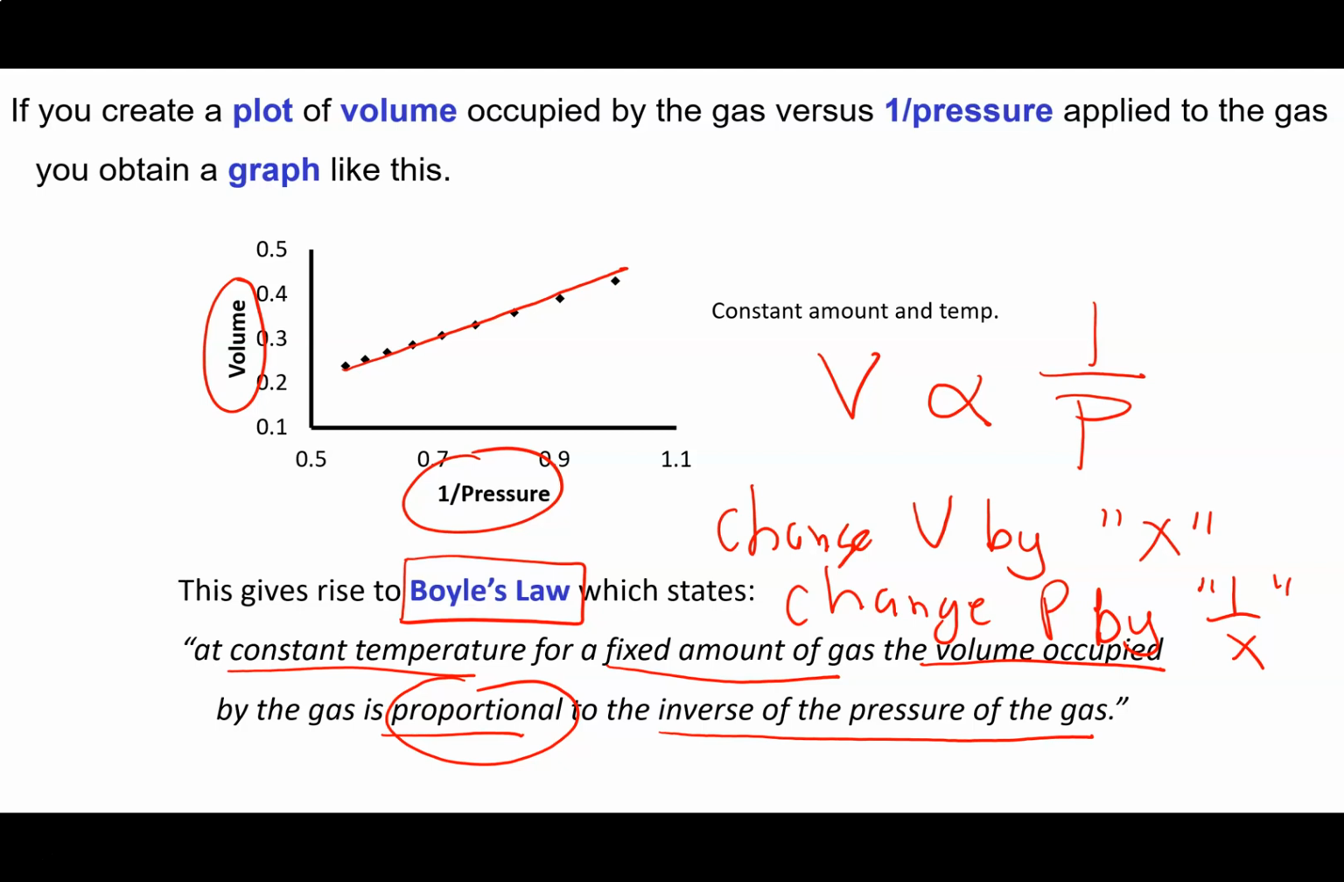So what this means is if I double the volume, I have to half the pressure. If I multiply the volume by 2, I'm going to have to multiply the pressure by 1 on 2, or a half. If I want to half the volume, if I want to multiply the volume by 1 on 2, I will need to change the pressure by 2. So that's how that kind of works.